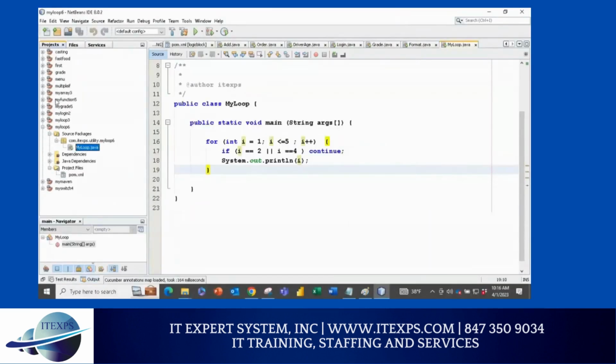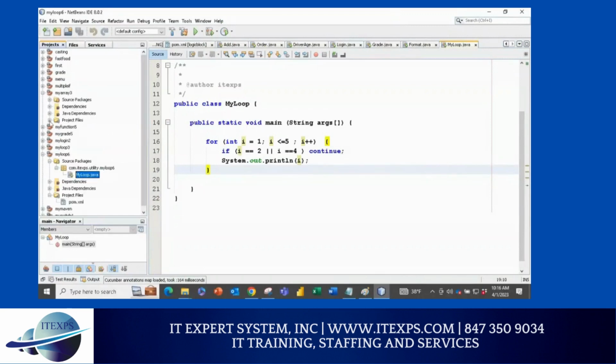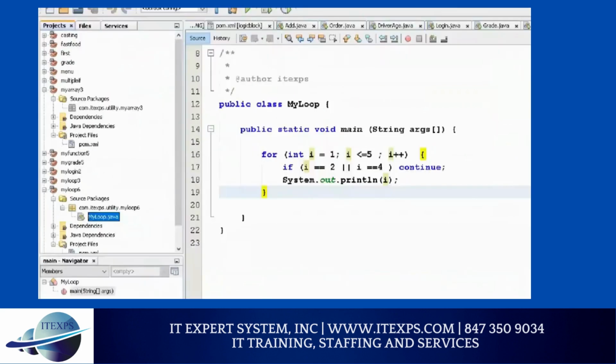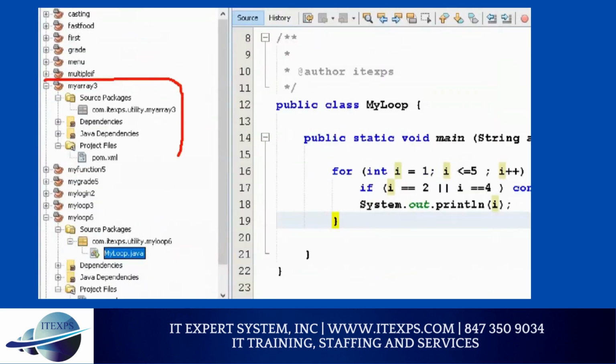By now you should all understand how I'm expanding this, and you should not have any problem. But expand your project so you can see your project visible on your screen.